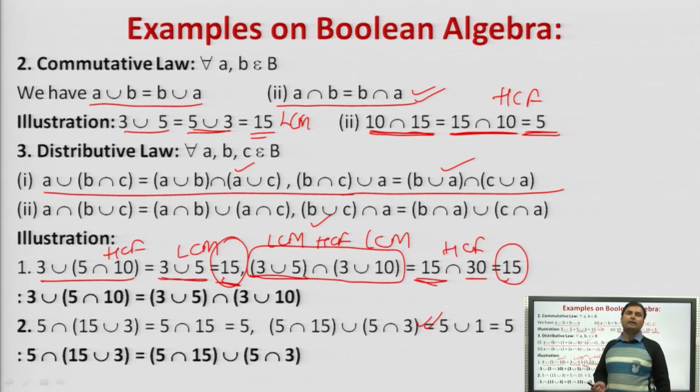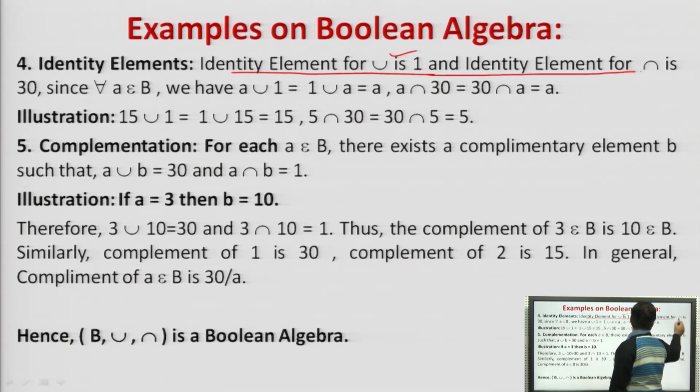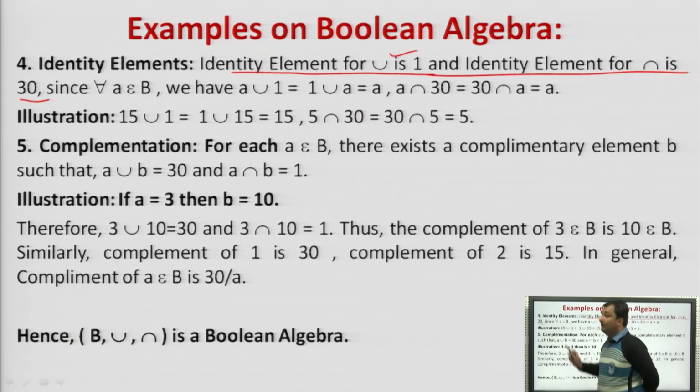Similarly, for the second example, have a look at this also. Next is the identity element. The identity element for union is 1 and the identity element for intersection is 30. Please remember, for union the identity element is 1, and for intersection the identity element is 30.